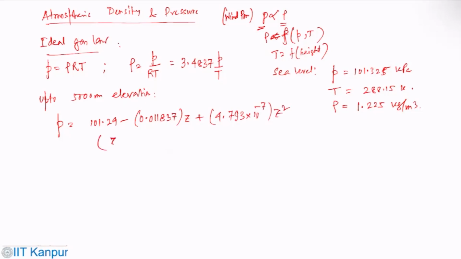Here z is the elevation in meter, and the pressure that we will get here is in kPa.